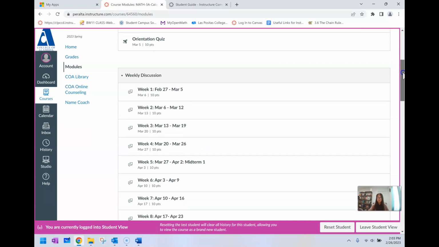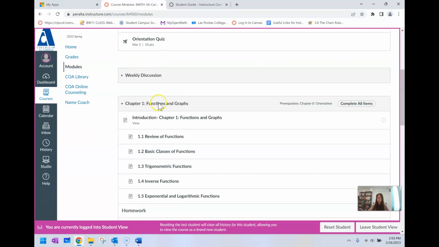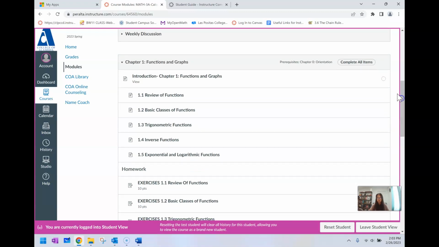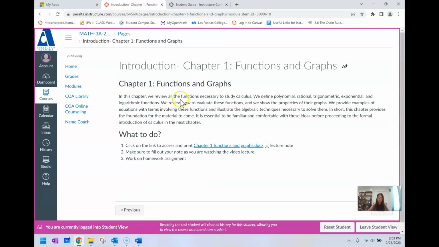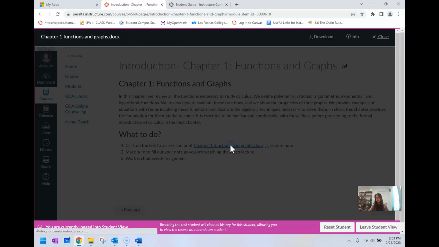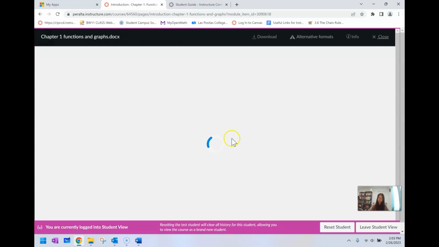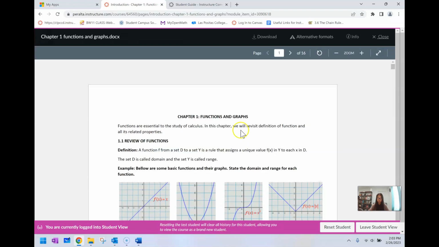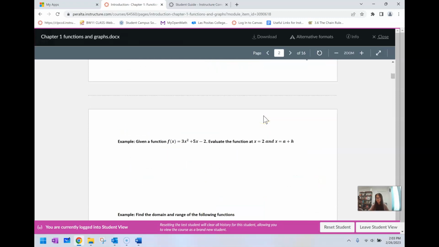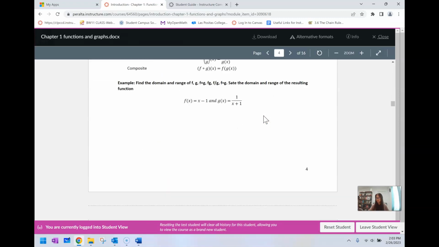Let's talk about your course material. So here we have in chapter 1, for example, function and graph. What do you need to do? You need to print out the lecture note. So this is the lecture note for the whole chapter 1.